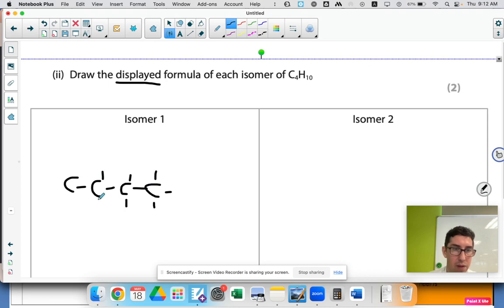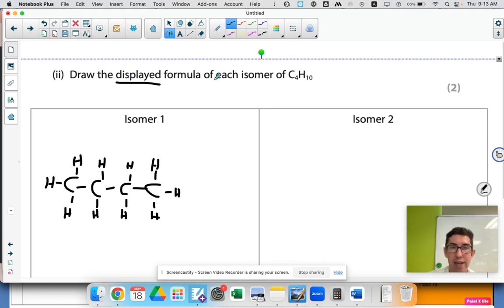hydrogens coming off them. Students tend to sometimes leave out the hydrogens. Don't ever do that. You will definitely lose a mark. Even when you're practicing, students always tell me, oh yeah, in the real exam I won't do it. But because you're so used to doing it, leaving them out in the real exam when you're stressed out, that's definitely when you will keep doing this. So just never do it. Never leave trailing bonds. Always draw the hydrogens if you're asked for displayed formula.